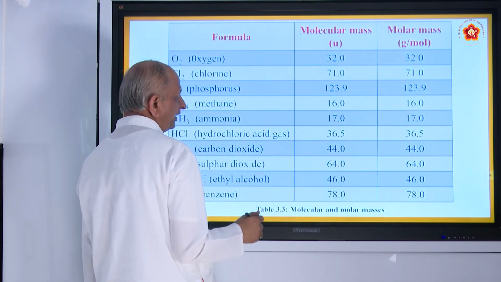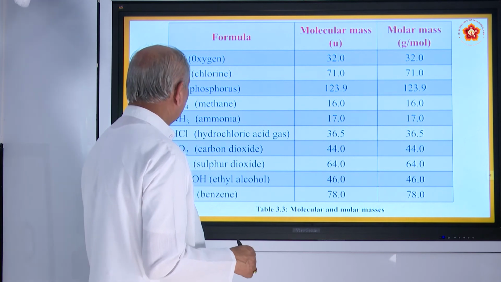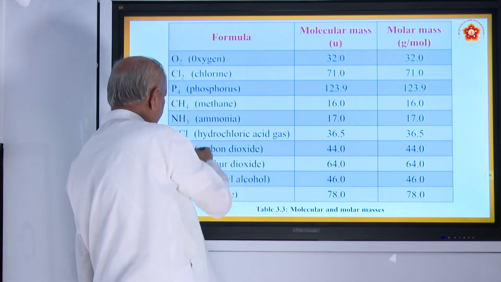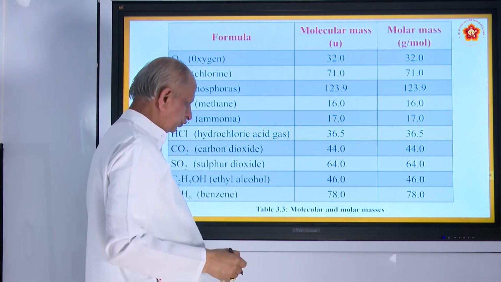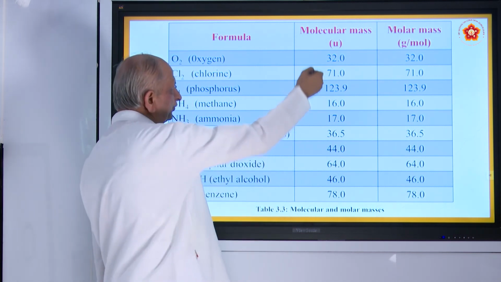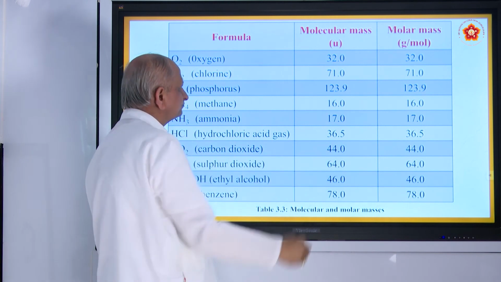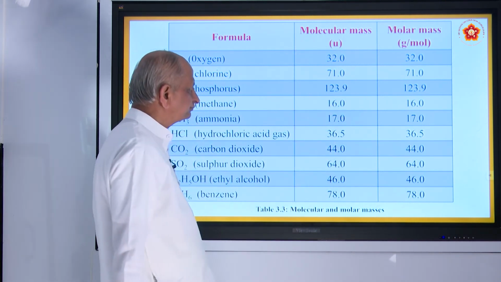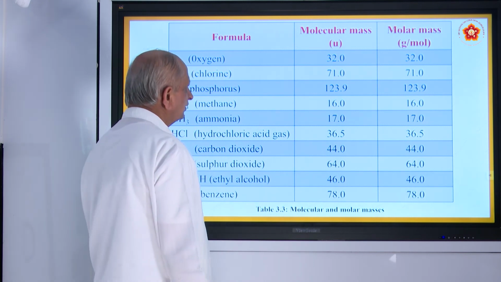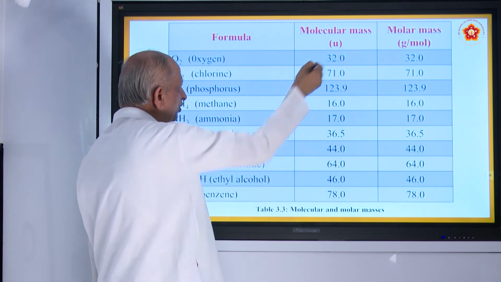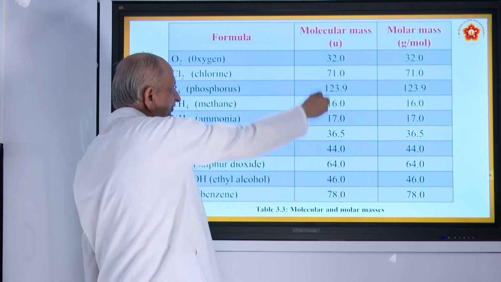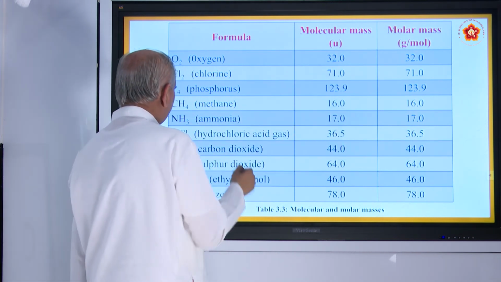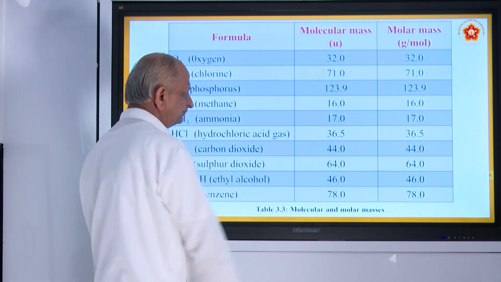And this is an example, a table which shows the formulas of different molecules and also molecular mass, and that is molar mass. So that is grams per mole. This is atomic mass units, that is told in terms of grams. Of course, both are the same.